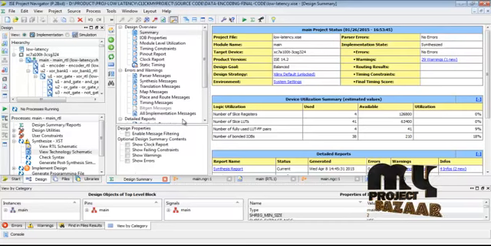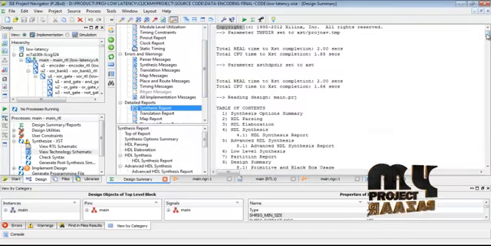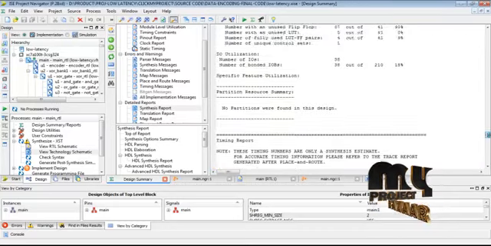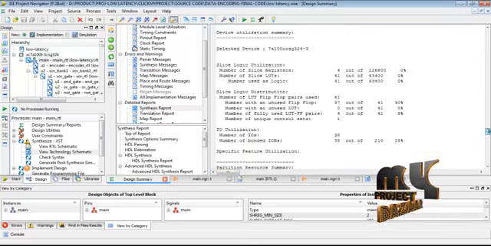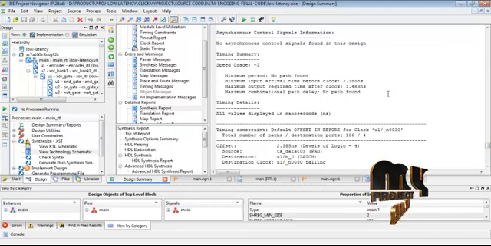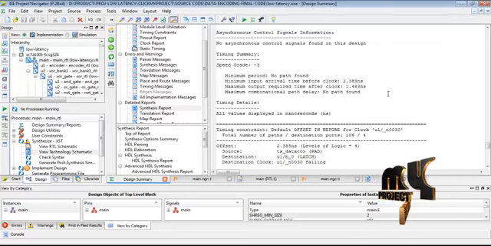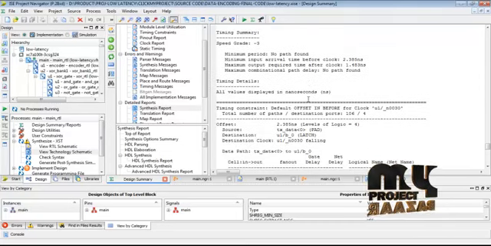Then open the design summary, which creates the synthesis report. These reports calculate the device utilization of our data encoding architecture and the timing summary. The maximum input time before clock and after clock are used to calculate the latency level of the data encoding process in our data encoding architecture.